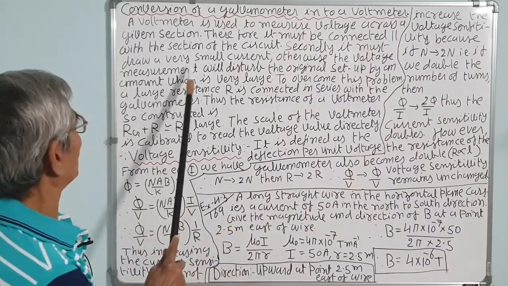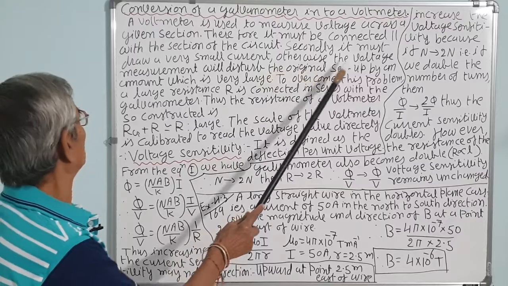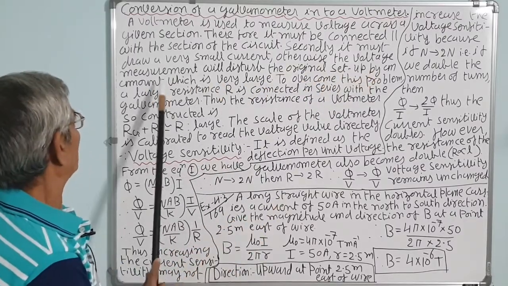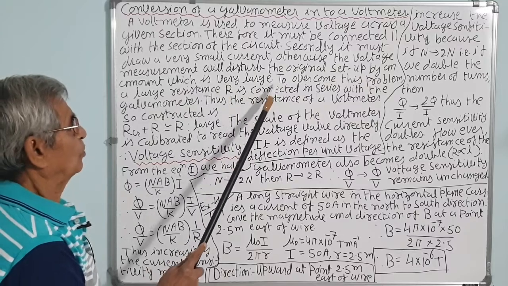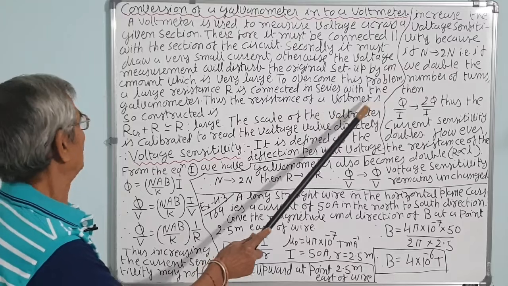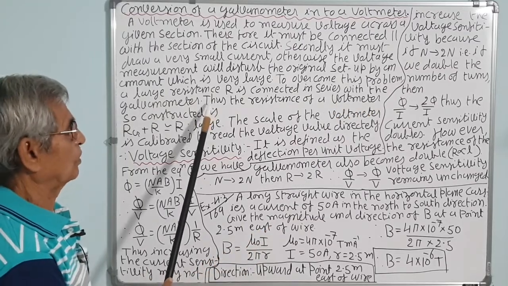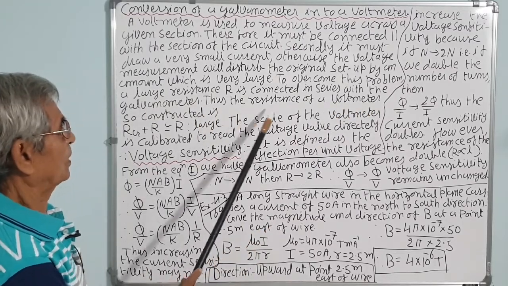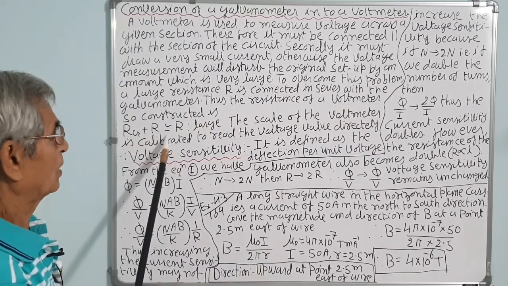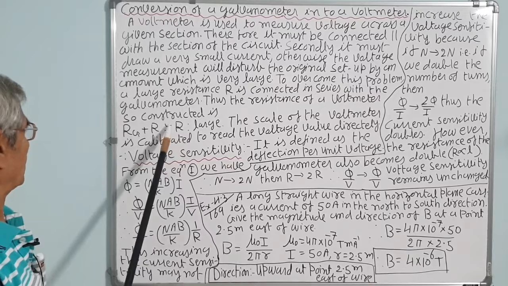Secondly, it must draw a very small current, otherwise the voltage measurement will disturb the original setup by a very large amount. To overcome this problem, a large resistance R is connected in series with the galvanometer, so it draws less current. Thus, the resistance of a voltmeter so constructed is Rg plus R, which is almost R.